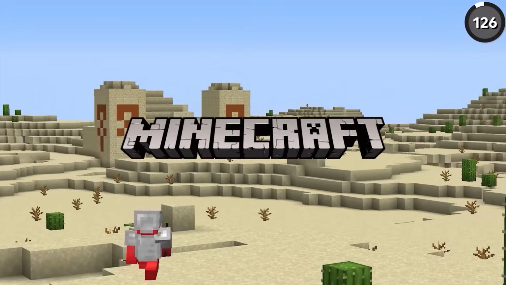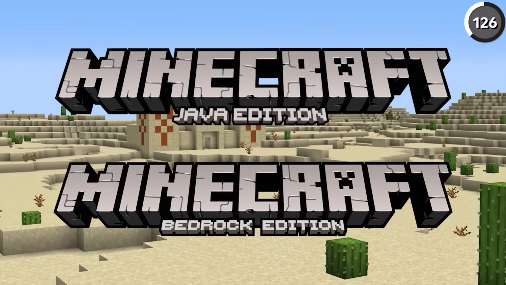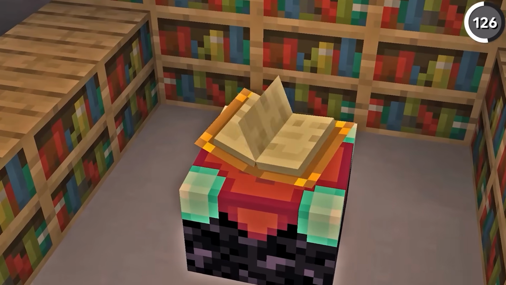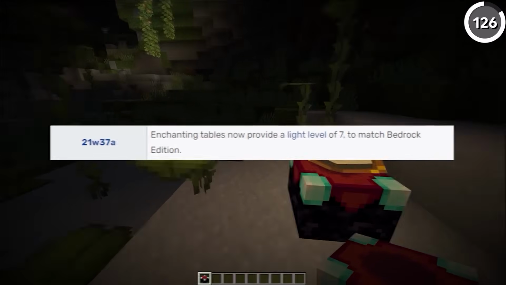One of the big changes for Minecraft going forward is parity between how Java and Bedrock generate. So as the 2 versions get closer and closer, our enchantment tables are doing the same. And now, enchantment tables in the Java version give off a light level of 7, just enough to light up the 15 bookshelves nearby.